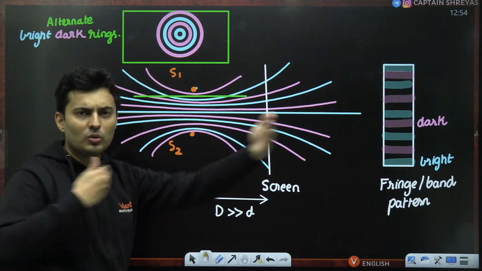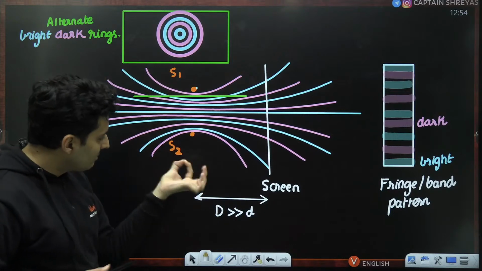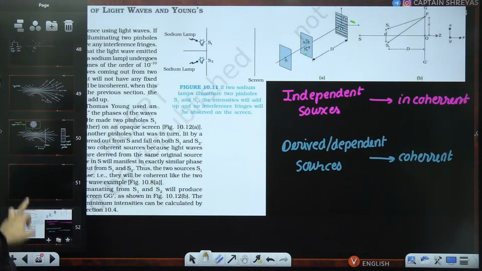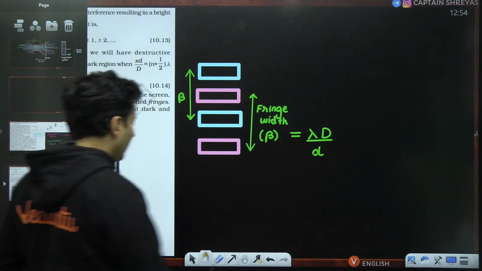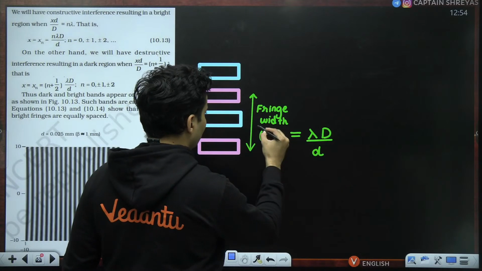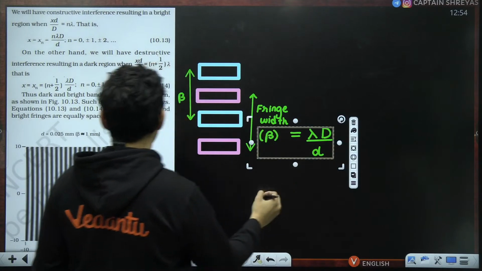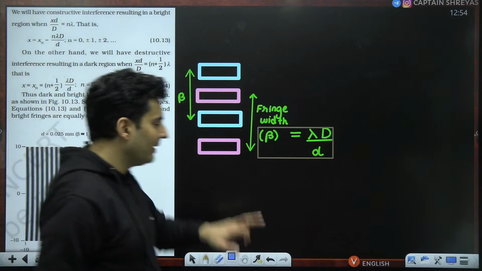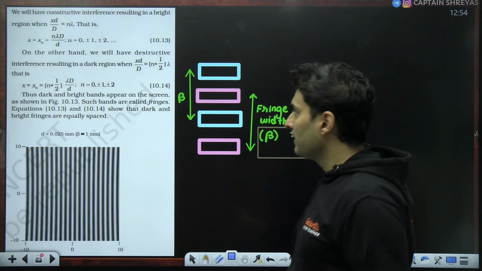Source to screen is usually very far. Sources themselves are very close. So that is capital D, and that is the first formula that you should be aware of. Beta is basically lambda D by d. Okay, everyone? Understood? Clear?